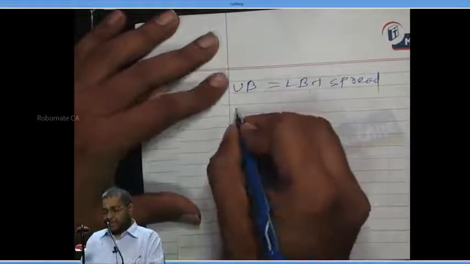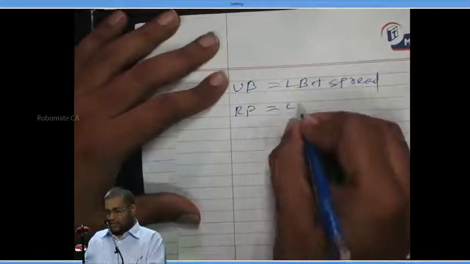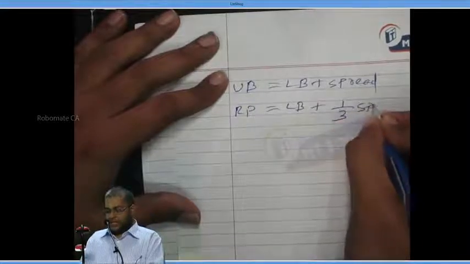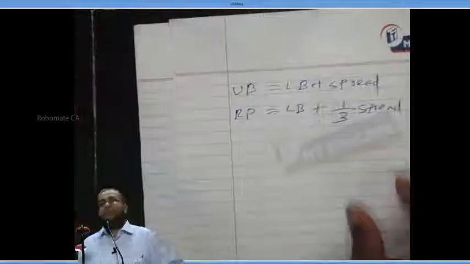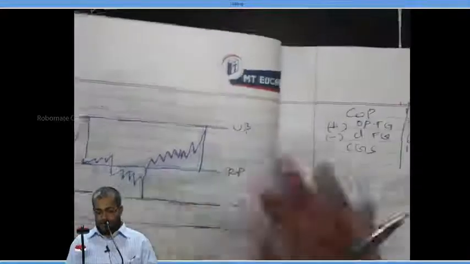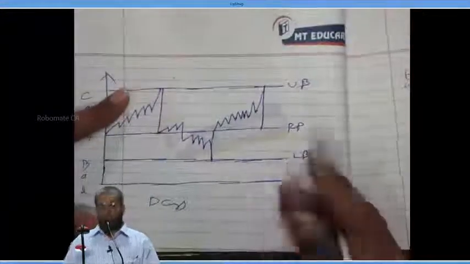Next, return point is equal to lower bound plus 1 by 3 spread. Please understand that this is the lower bound.